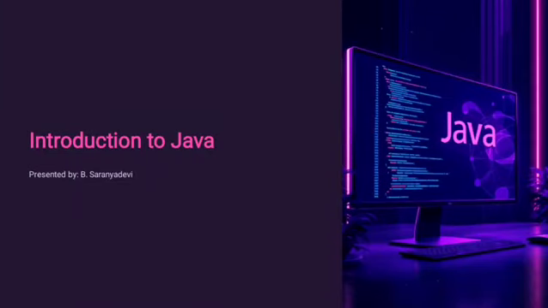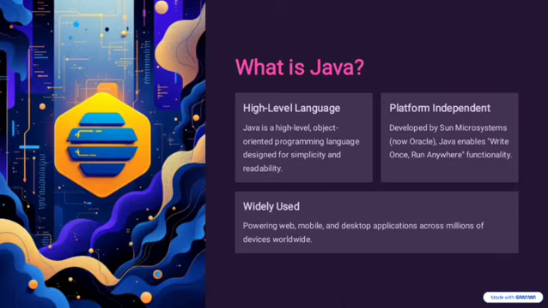Hello everyone. Today we are diving into a language that has revolutionized the software industry with its write once, run anywhere philosophy, that is Java, and it remains a cornerstone for building robust, secure, and scalable enterprise applications. Do you know that as we sit here, Java is running on over 3 billion devices worldwide, from the smartphone in your pocket to the enterprise servers powering global banks. Java is the silent engine of the modern digital world. Today, we begin our session into this powerful platform independent language.